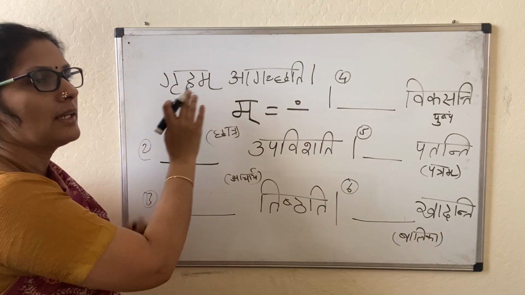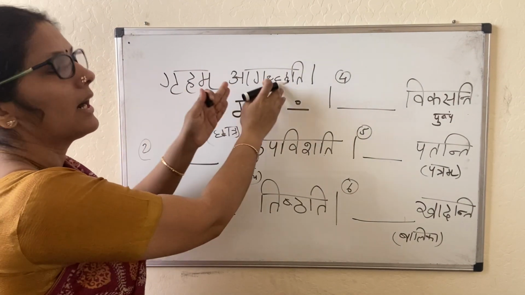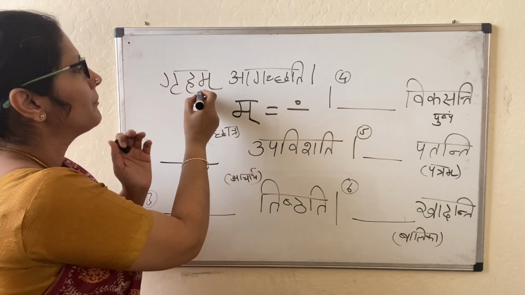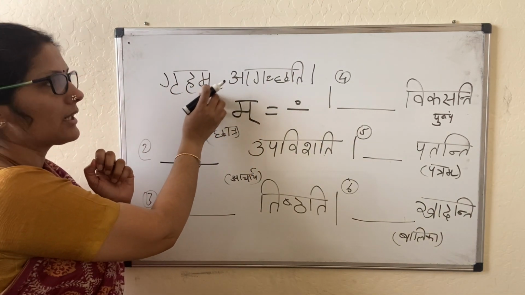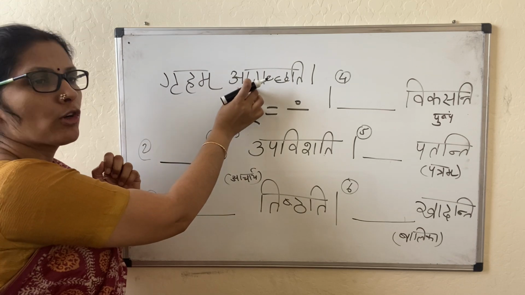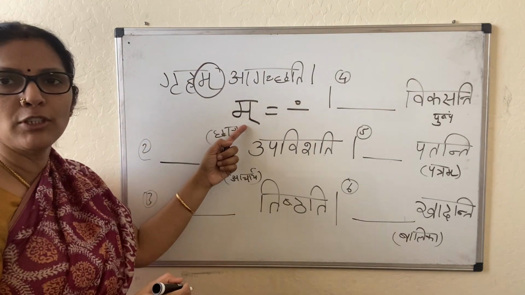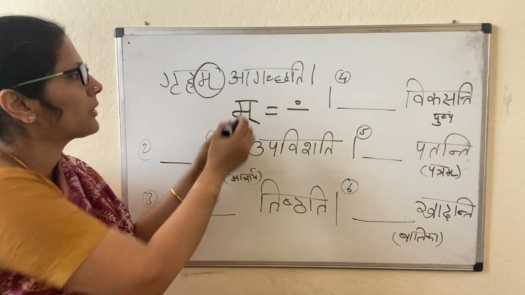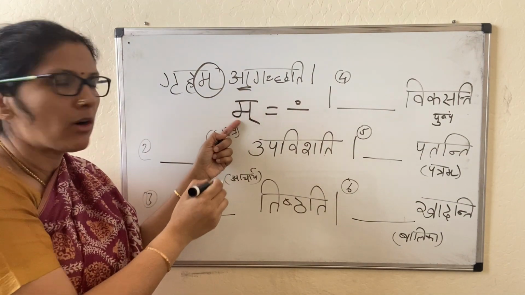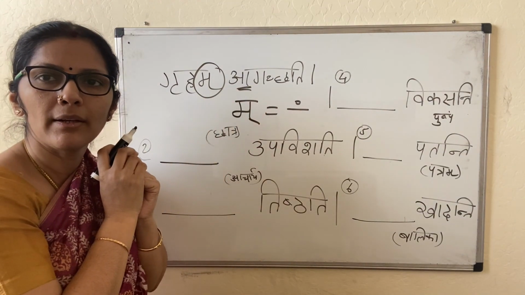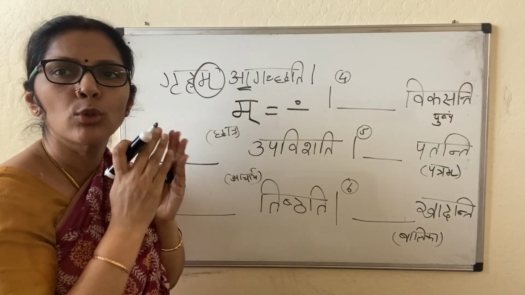So when in a sentence, griham agachati, when the makara is followed by a vowel, then this is written fully. The makara that we choose to write is this makara because it is followed by a swara. Because im plus a, what will happen? It is not sandhi, it is just gunita series.